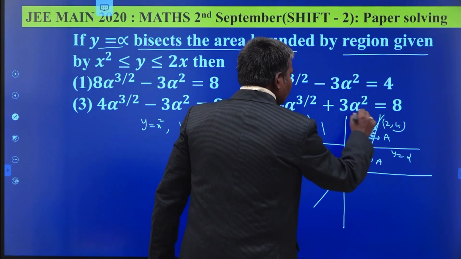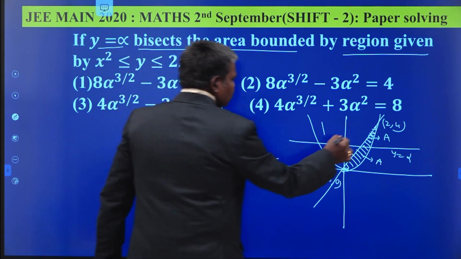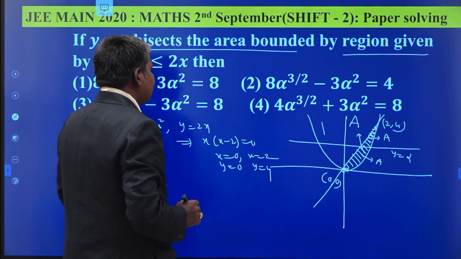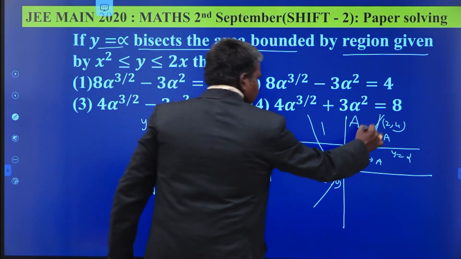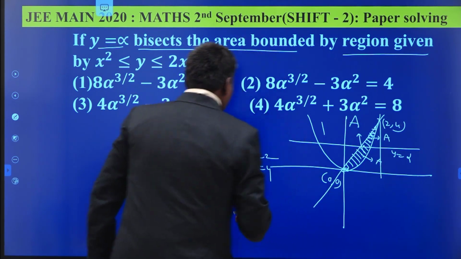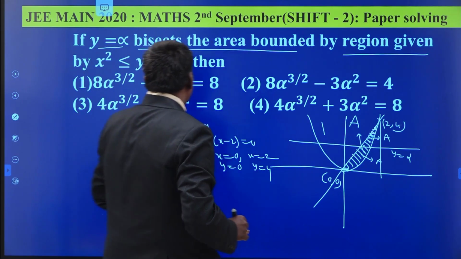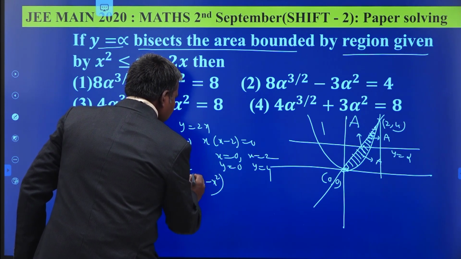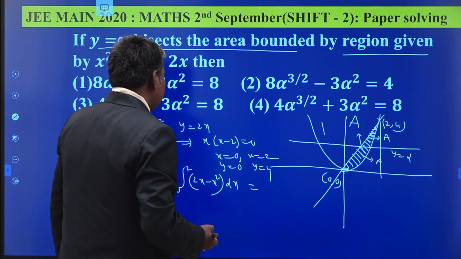Now what is the total area? Say the entire area is capital A. Capital A is equal to what? Integral 0 to 2, upper curve minus lower curve. What is the upper curve? 2x minus x square dx. 2x is the upper curve, the lower curve is x square.